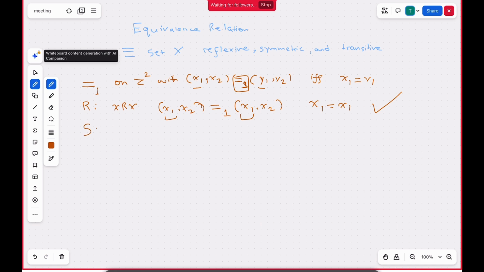Now let's look at symmetric. So you have to show for all (x1, x2) and (y1, y2) in our domain, if (x1, x2) and (y1, y2) share this relation, then x1 is equal to y1.